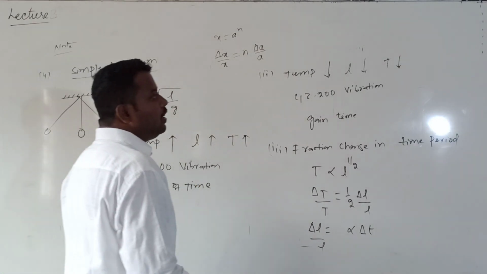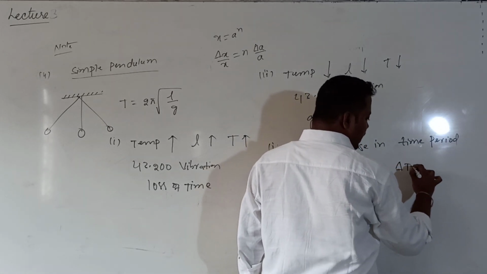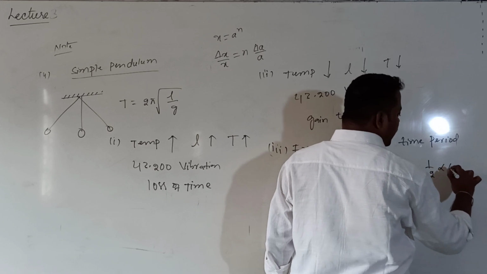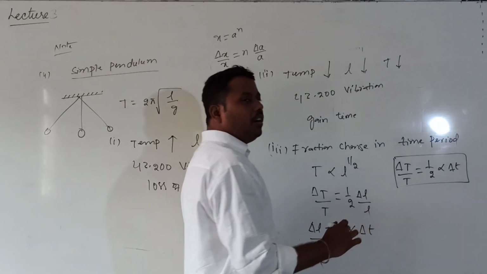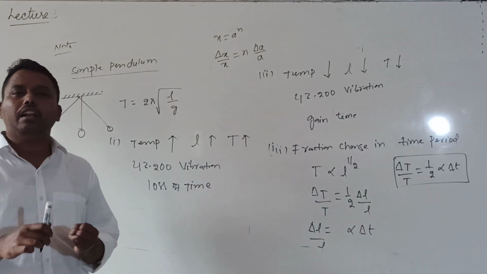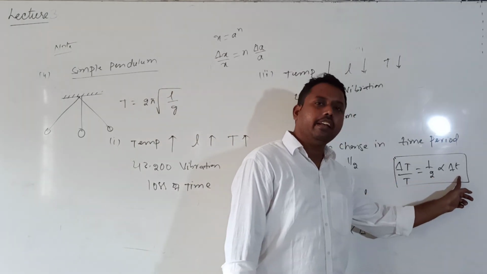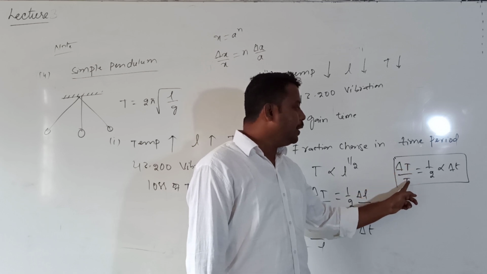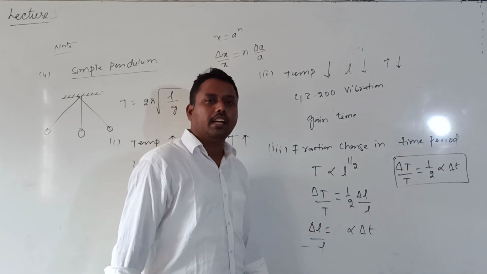So delta T by T can be written as 1 by 2 into alpha into delta t. For a pendulum of coefficient of linear expansion alpha, when temperature rises by delta t, the fractional change in time period is given by delta T by T equal to 1 by 2 into alpha into delta t.